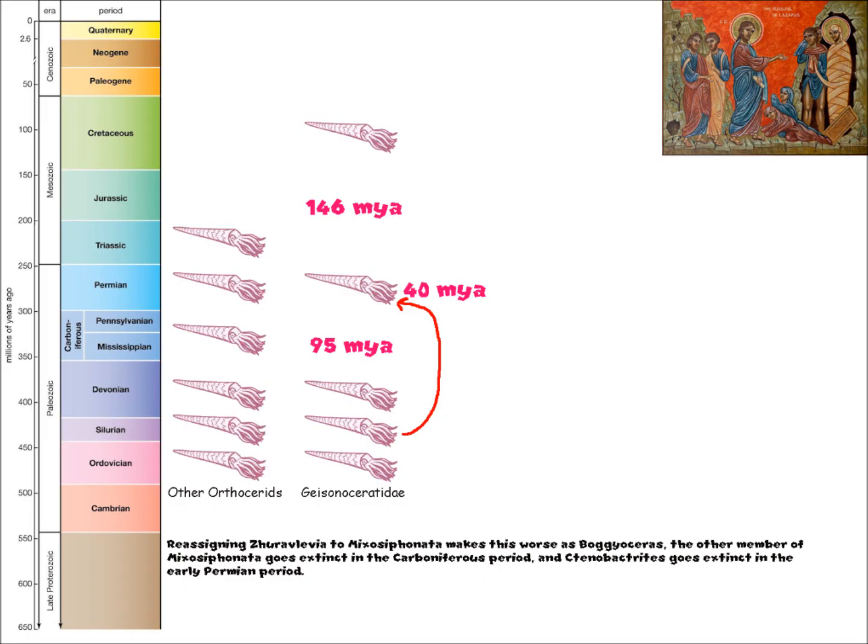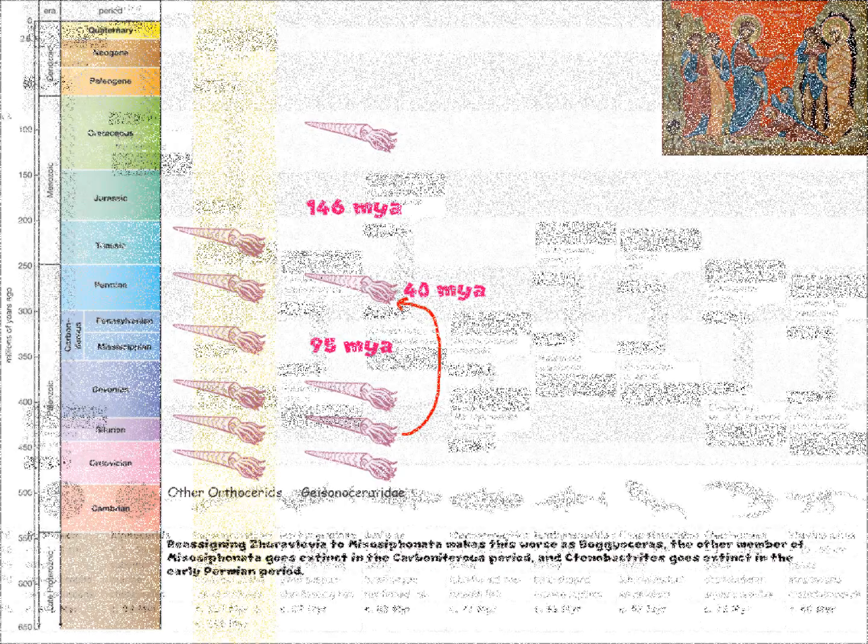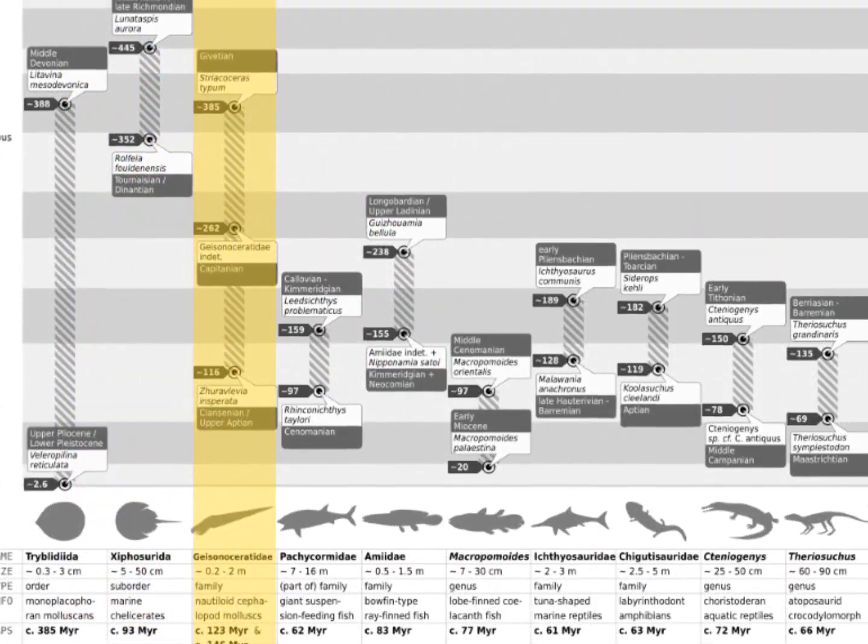Then after another 40 million years, near the end of the Permian, you have another Gaisonoceratidae appearing. And after another 146 million years, beyond the Triassic extinction event that killed all the other orthocerids, you find fossils of Zuravlevia appearing in the Cretaceous period, long after its poster child days ended. Truly an absurd case of evolution to explain.